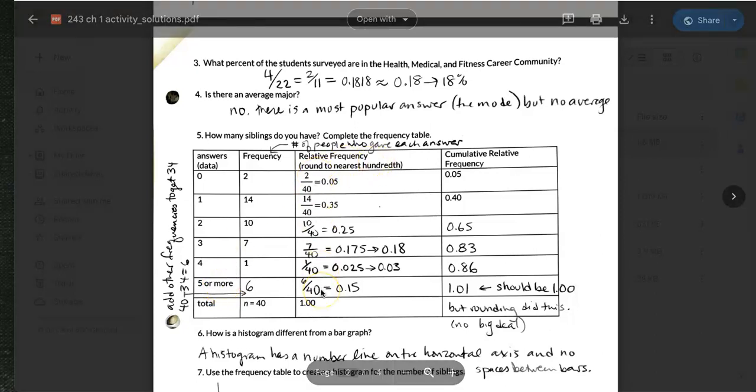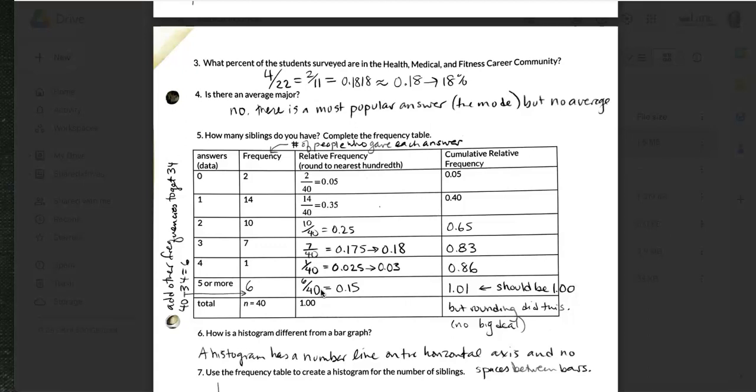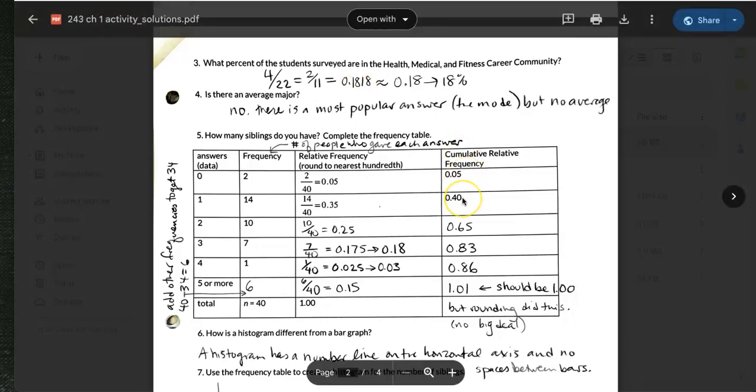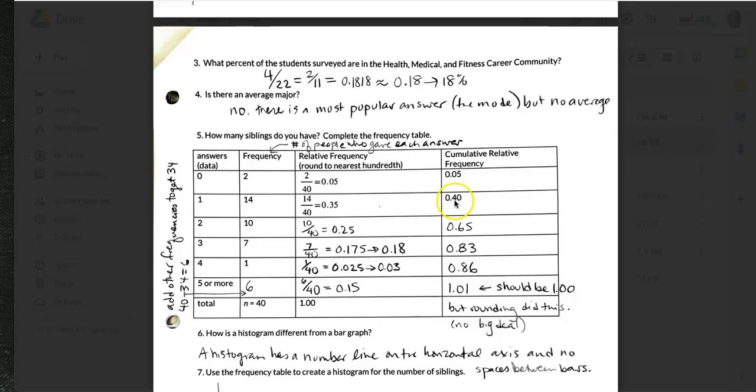The relative frequency just takes the frequency and divides by n, the number of responses, and you get a decimal, and that could also be written as a percent. And then the cumulative relative frequency, I can't remember if this is actually important or not. Maybe it's going to show up somewhere. So cumulative just means that you add up all the categories up to this point. So this 0.40 means we added these 2 decimals together. 0.65 means we added these 3 decimals together. So cumulative means everything up until and including this category.